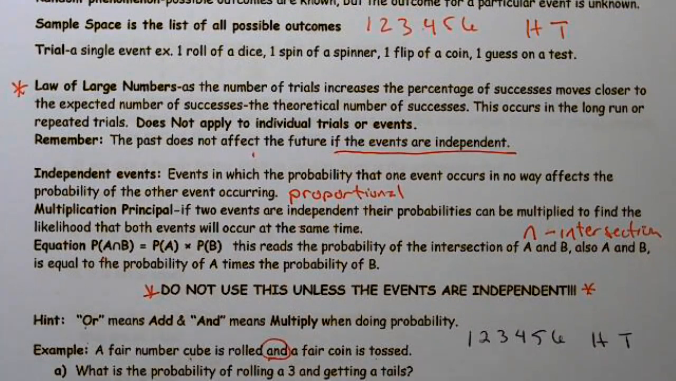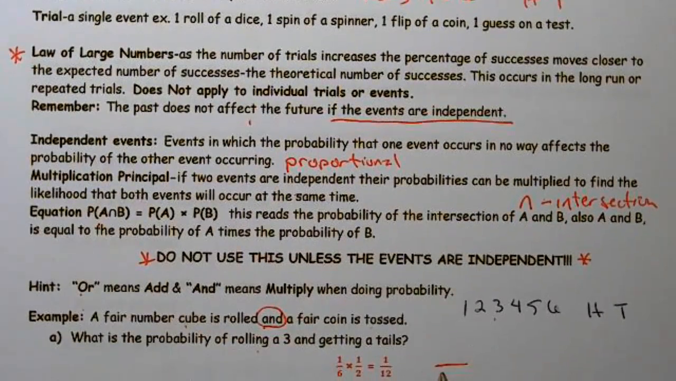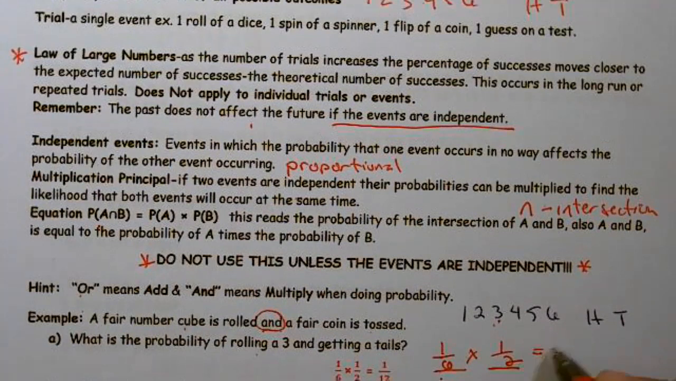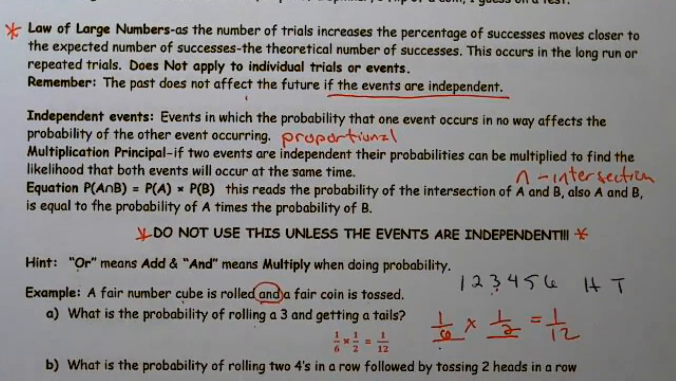So what they asked is, what's the probability of rolling a 3 and getting a tails? And I like to make a space for every event that they asked for. So since they asked me to roll a 3, I'm going to make a space, and one for getting a tails. The probability of getting a 3 is 1 out of the 6 values, and getting a tail is 1 out of the 2 possibilities. Since they use the word and and these events appear to be independent, I can multiply them, and I just get 1/12.